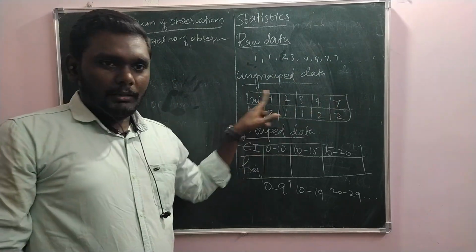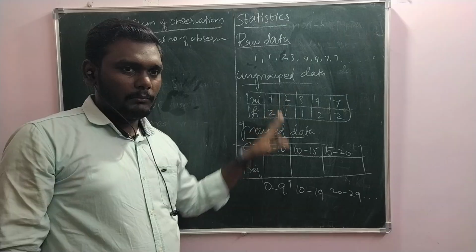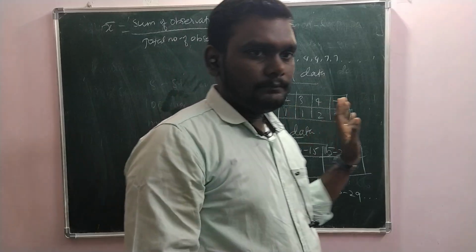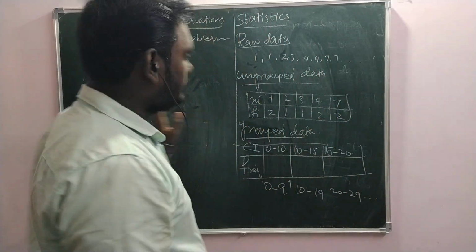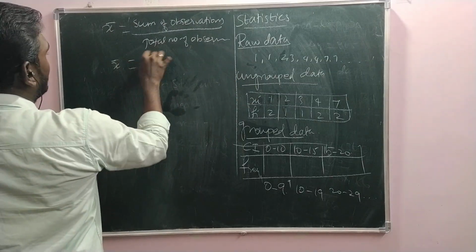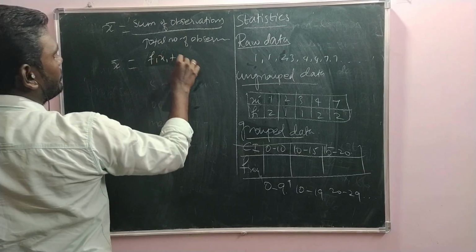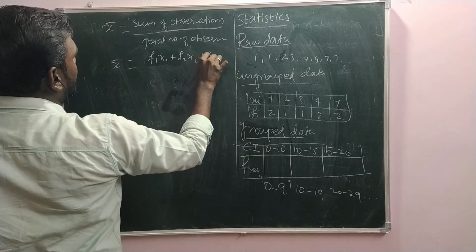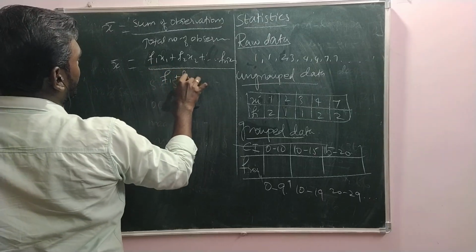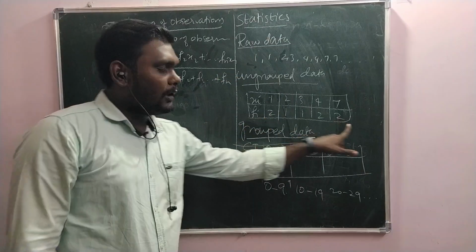Here we know all the numbers and how many times each repeated. So 1 comes how many times, 2 comes how many times, 3. Instead of adding repeatedly, we just multiply with the frequency. So for ungrouped data, it is f1 x1 + f2 x2 up to fn xn, divided by f1 + f2 + f3 up to fn, meaning the total number of observations.